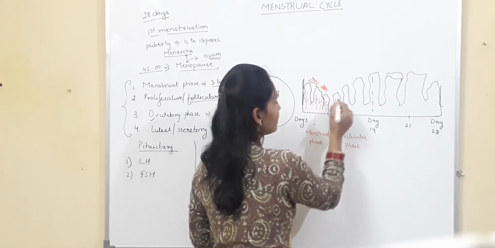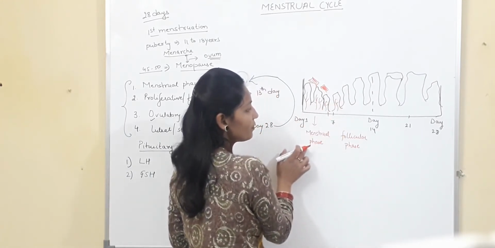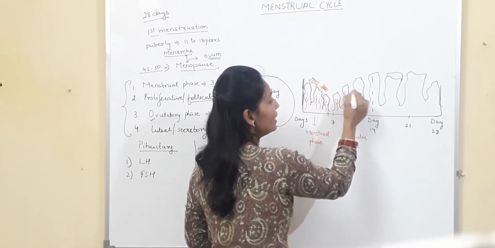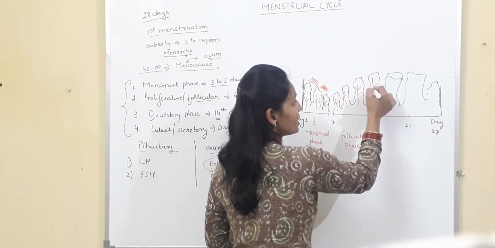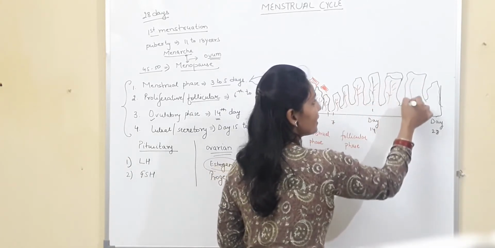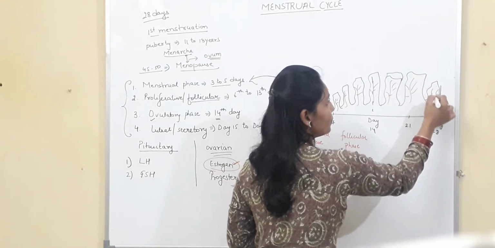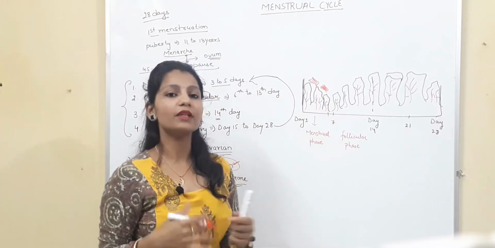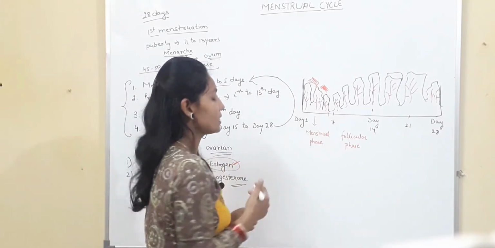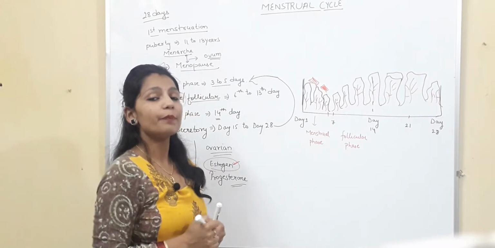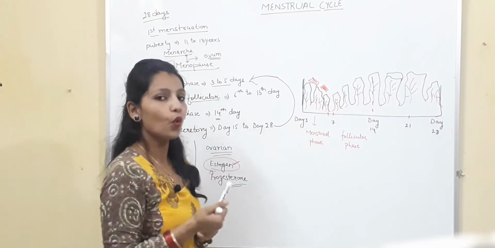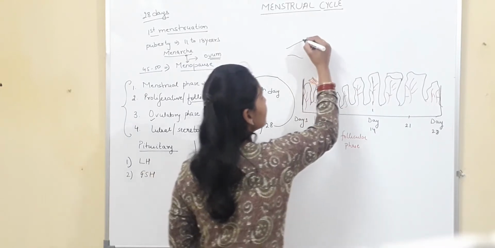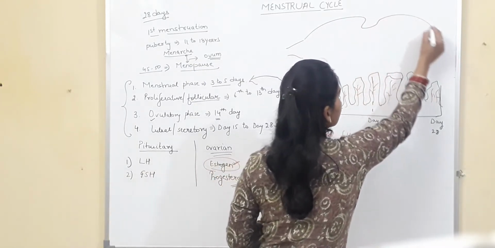So first of all, the wall will break during menstrual phase, and then during the successive phases again the wall will start thickening. These are the blood vessels inside this endometrium lining of the uterus. So this is how the wall of the uterus, or the endometrium, will undergo various changes during this cycle. Now let's see the development or the changes which take place in the ovary. So during this phase, I am drawing here the diagram of the ovary.